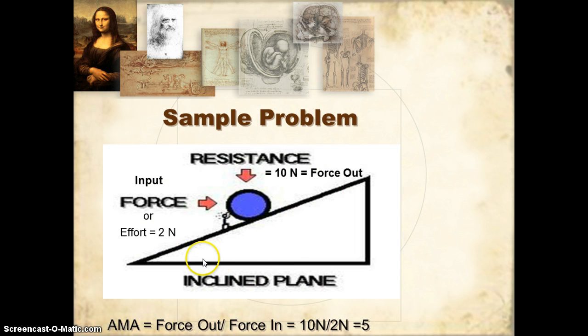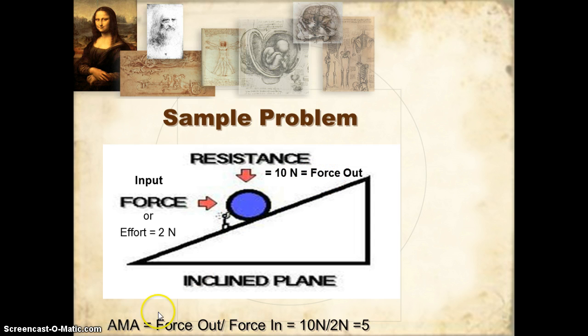Here's an example. Here we have an inclined plane. Notice it's just like the stairs, except you don't see the individual stairs. I could easily have put a piece of plywood over the stairs and it would look like this. The rope we talked about before would be going over the back right here. Let's say I'm trying to push a huge weight up the stairs. The force that I put into this, we'll call it the input force or the effort, is 2 newtons. This ball weighs 10 newtons. It's called the output force or the load.